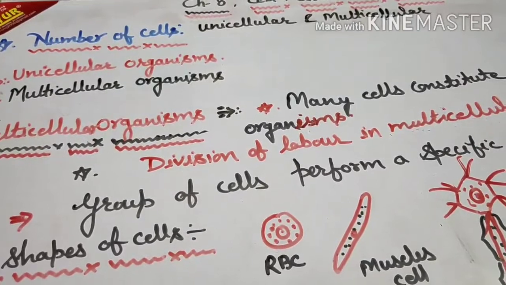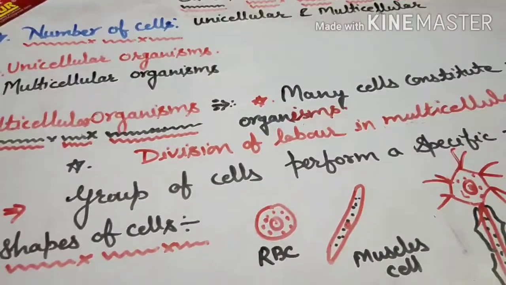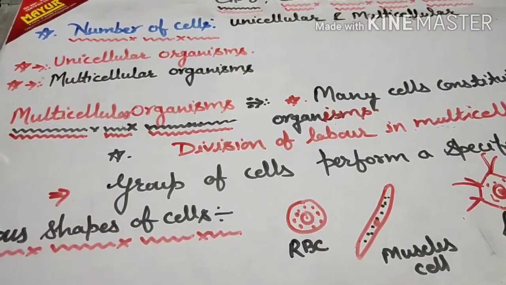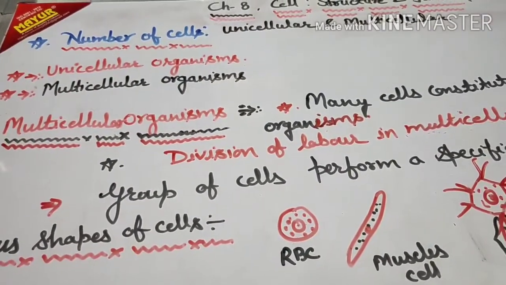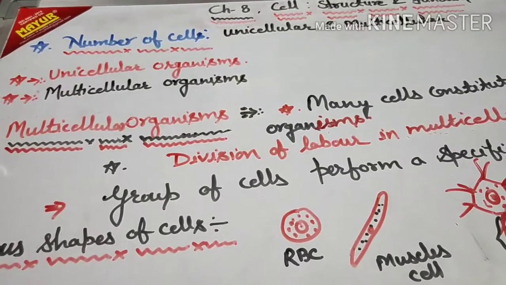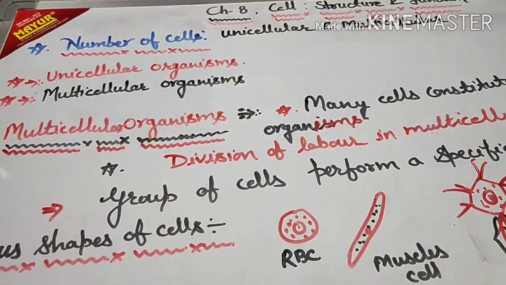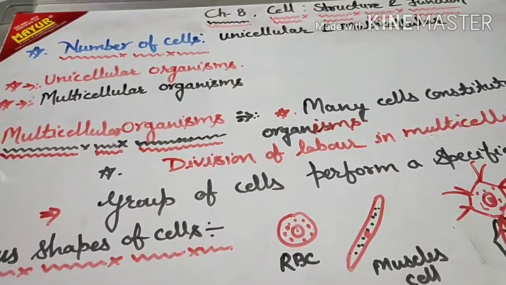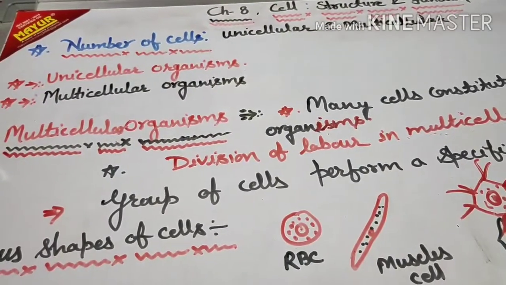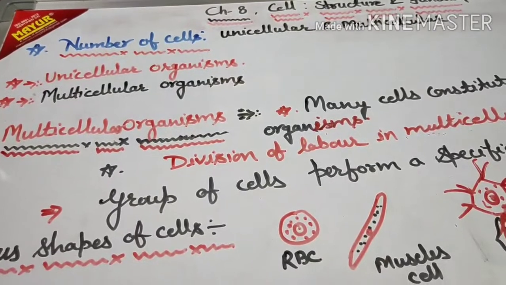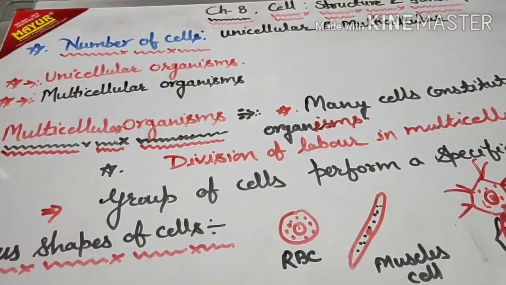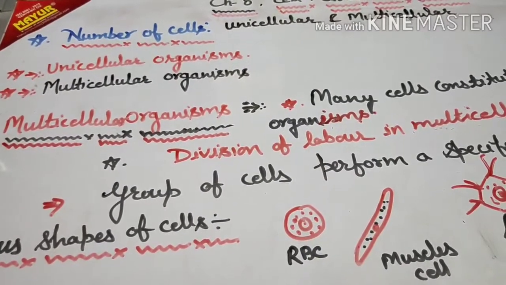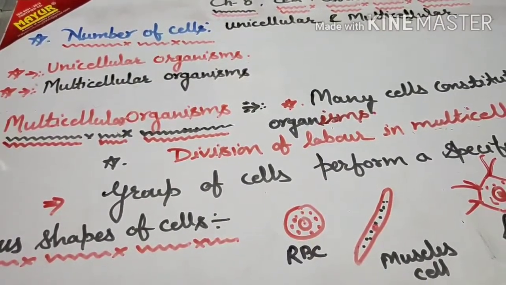So the students decide: 10 students will take care of decoration, 10 students will take care of cultural programs, and 10 of them will take care of sitting arrangements. That's how the labor and hard work get divided. Understood? In a very similar way, in multicellular organisms the labor gets divided.